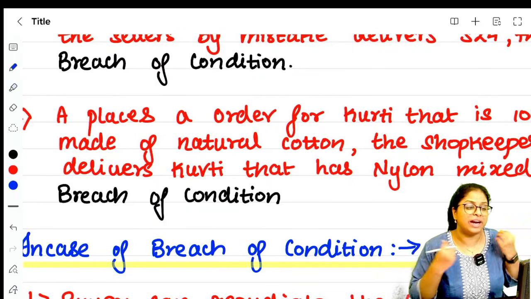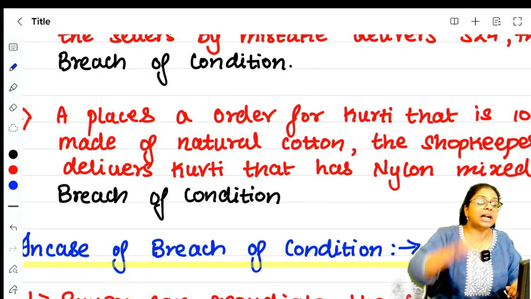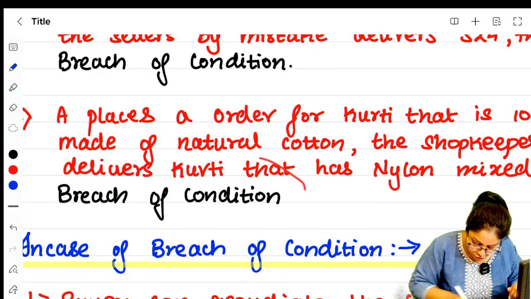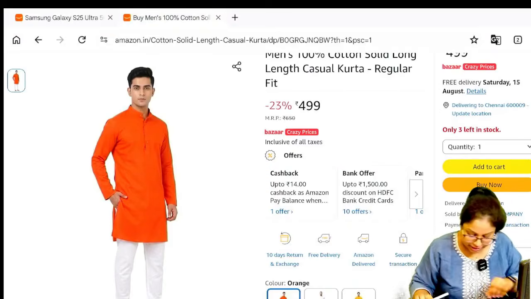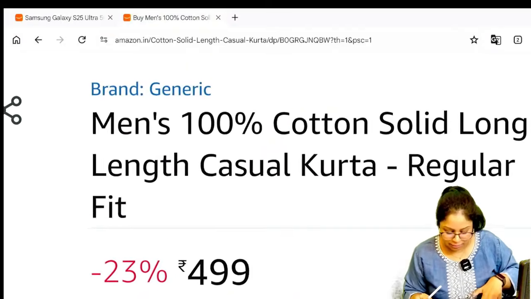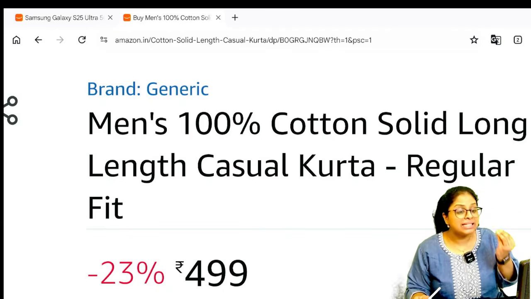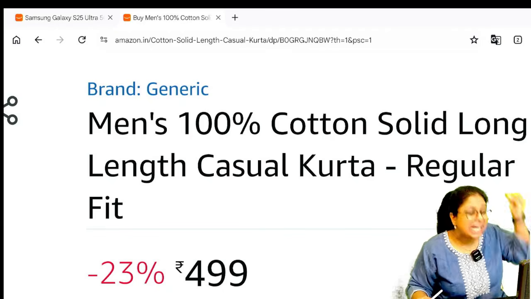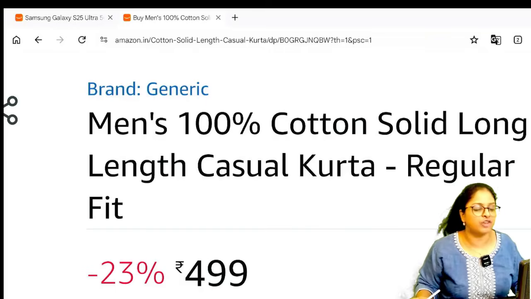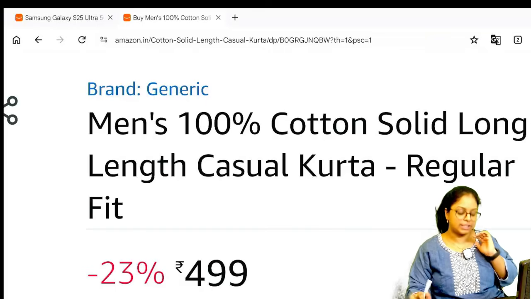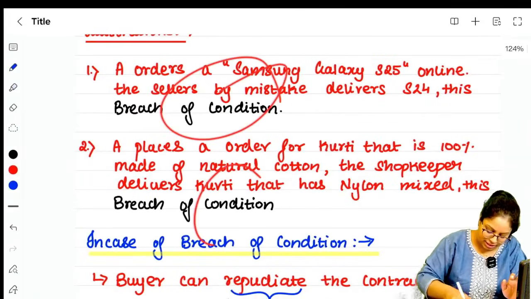ஆனால் வந்த குர்த்தியை போட்டு பார்த்தா யூ காட் அலர்ஜிஸ். வை? பிகாஸ் இட் வாஸ் மேட் ஆஃப் சம் சிந்தட்டிக் மெட்டீரியல். Because it was made of some synthetic material. Here it is a breach of condition. ஏன்னா உனக்கு என்ன எழுதியிருந்தது இந்த குர்த்தியில? It was written it is 100% cotton. அப்படின்னா things, stipulations, terms which are essential for the contracts are known as conditions. Is it clear? Did you understand what is a condition?